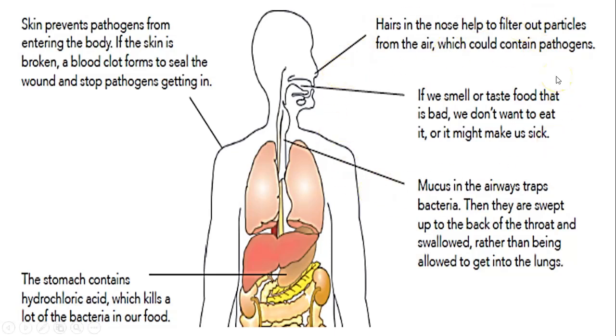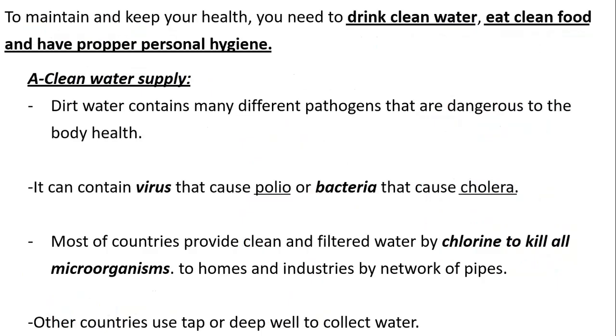Also, our body's adapted that if it smells or tastes something that's not good, to tell us this and to warn us that this food is not appropriate for us to eat. So our senses help us protect ourselves. And also we talked about the mucus that is lining our pathways, air pathways specifically.